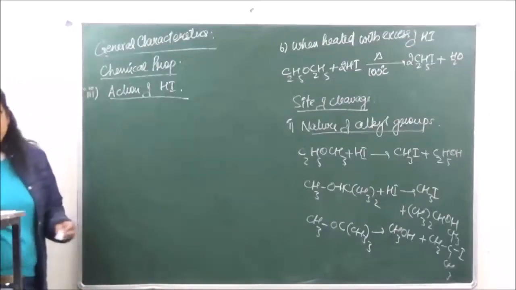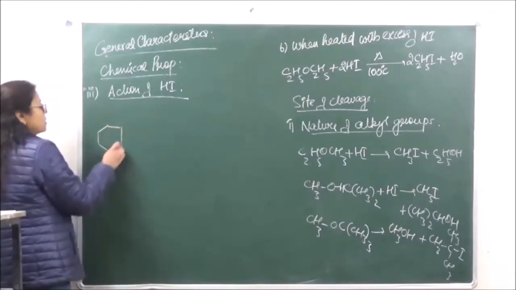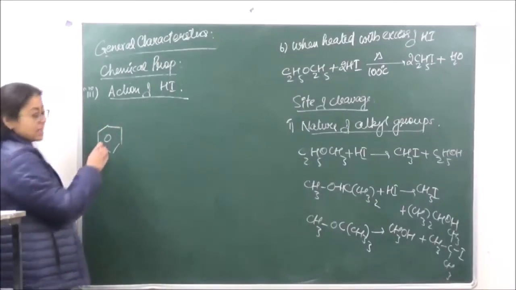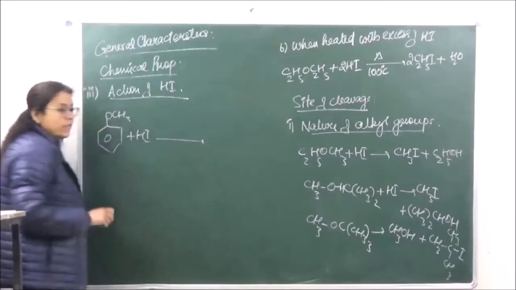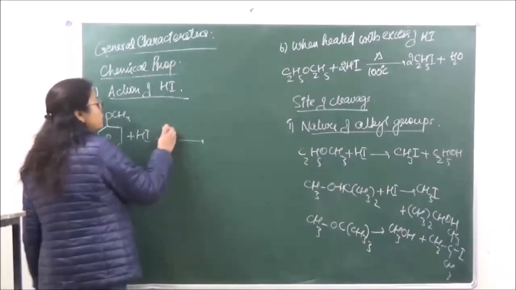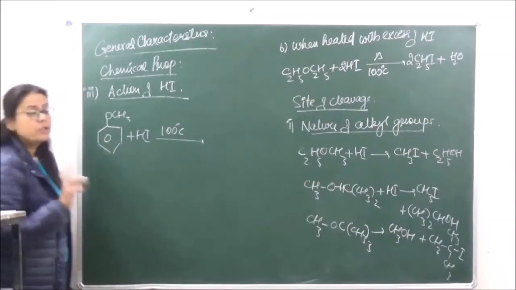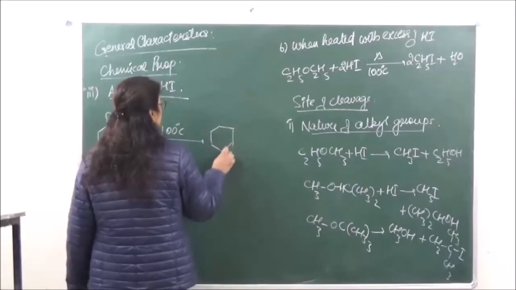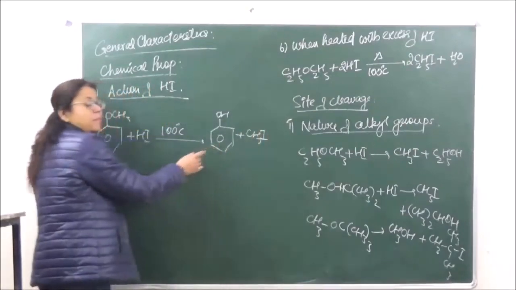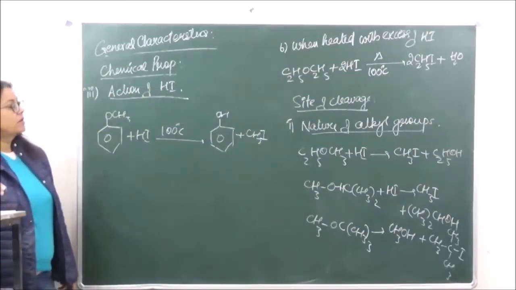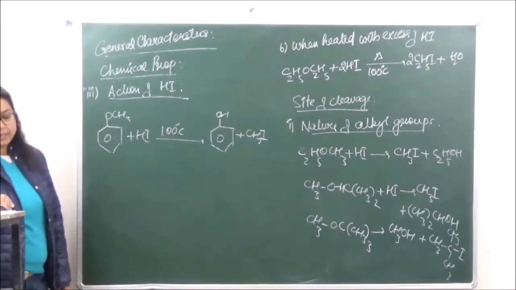Now, if we have alkyl aryl ethers, this we've already discussed. Alkyl aryl ethers means that we are taking anisole and reacting it with HI, the reaction taking place at 100 degrees Celsius. Over here, always phenol is going to be formed, because the benzene ring is going to form the smaller group that is going to take the iodide. Right?